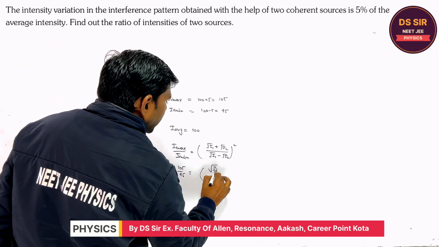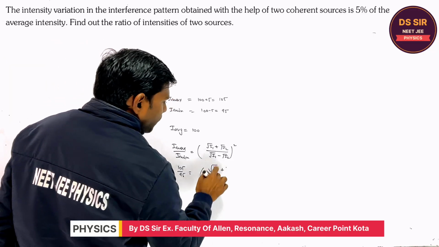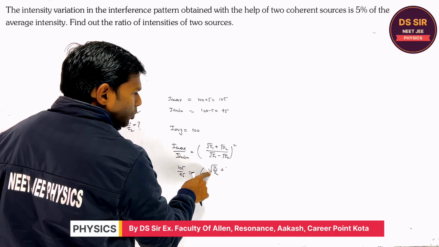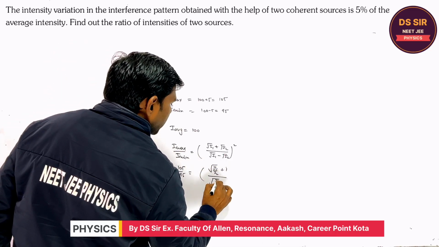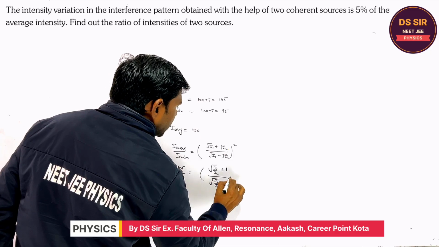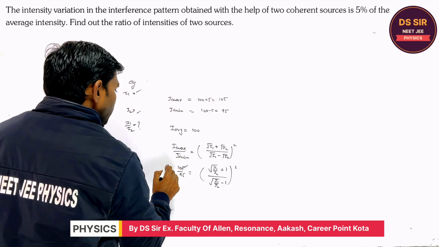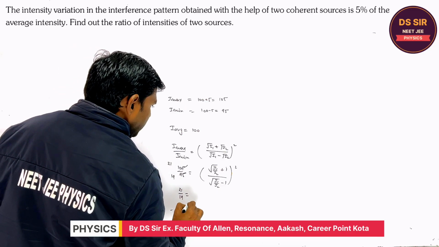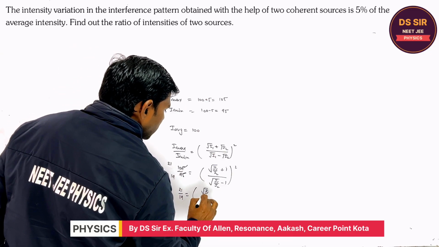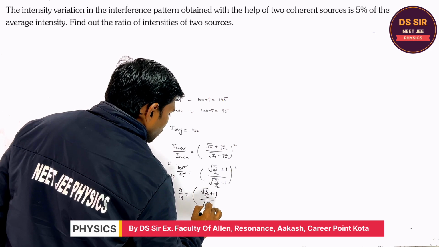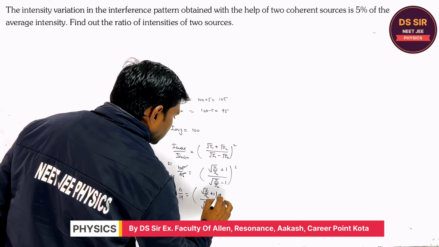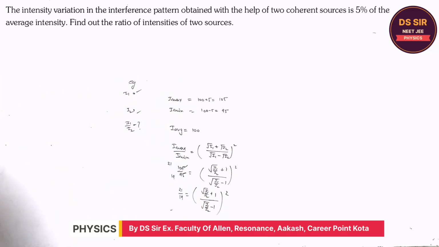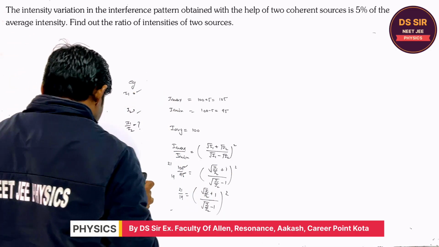If you divide by root I2 in the numerator and denominator, you will get this. 105 upon 95 is 21 upon 19, equal to root I1 upon root I2 plus 1 whole square upon root I1 upon root I2 minus 1 whole square. Is it clear or not? Now you will simplify and you will get the answer.